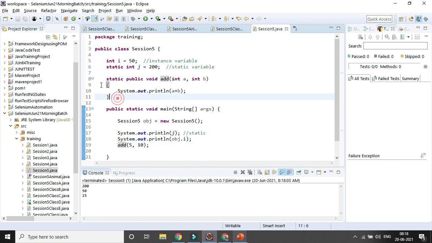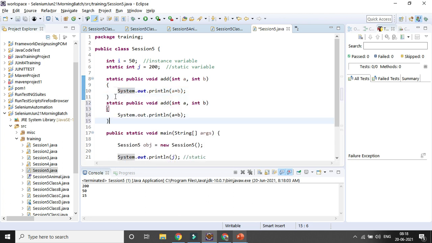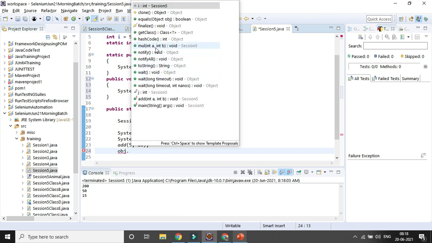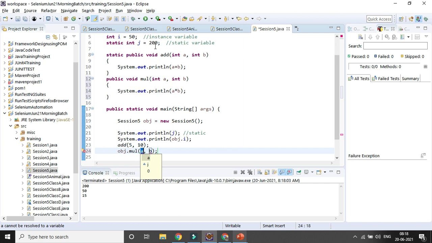But in case I am creating a normal method which is not static in nature, I remove the static keyword, and I am using multiplication. If I want to access that method, I have to use the object first. I have created the object, so object dot multiplication I can access. Here I can give 3 and 9, so 3 multiplied by 9 is 27.